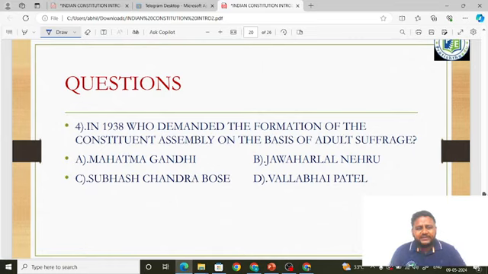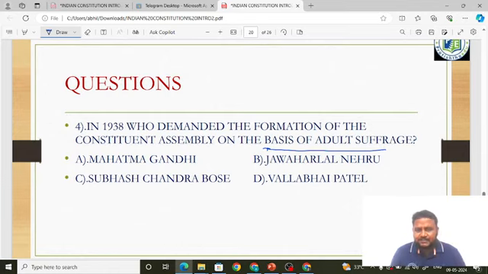In 1938, who demanded the formation of a Constituent Assembly on the basis of adult suffrage? This I have not discussed, but it has been asked in the examination. Most of the topics will be covered through our discussion, but some topics we will also cover through questions. So please pay attention to the questions also, friends. Whether you answer or not, please watch and read the questions and try to answer. You will get extra information.